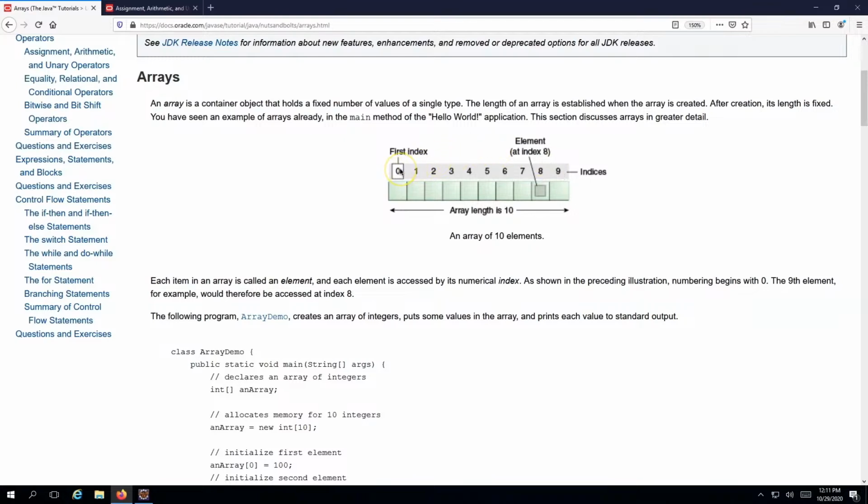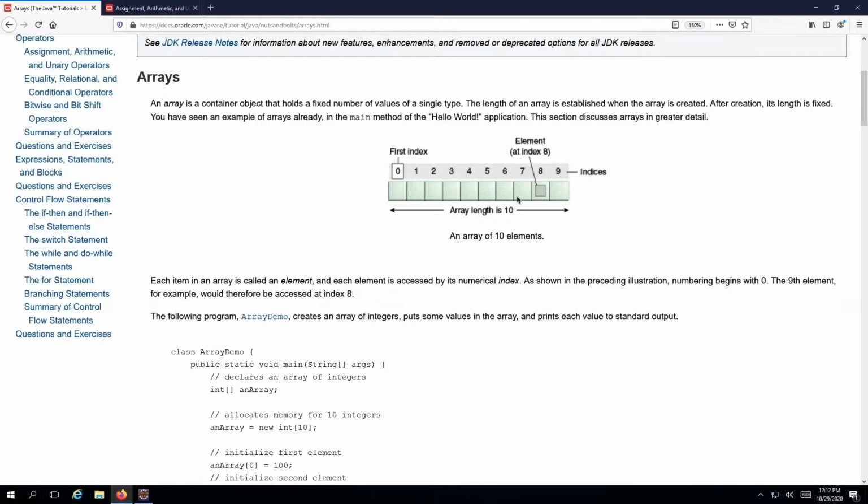The index will always start from 0 and go till length minus 1. Length can be anything. In this case, the length is 10, so the index ends at 9. If the length was 20, the last index will be 19. But in total, you have these 10 memory locations. We also call them continuous memory locations because they are continuously placed. An array basically blocks 10 memory locations and creates a container over it. So this is how an array looks inside the memory.